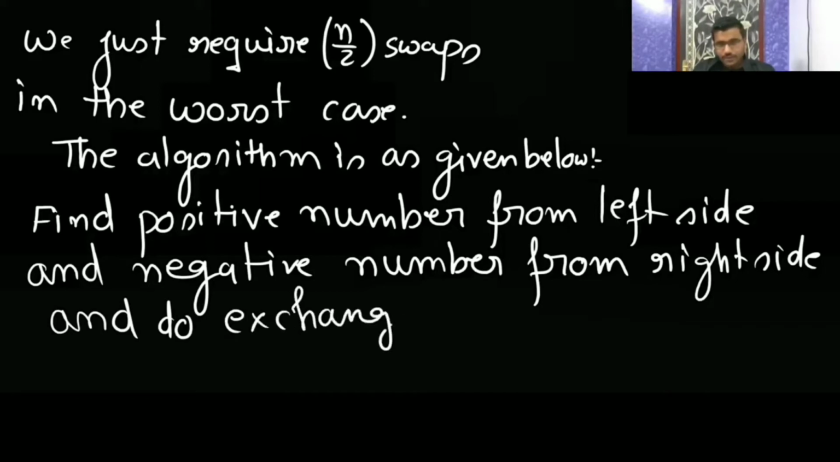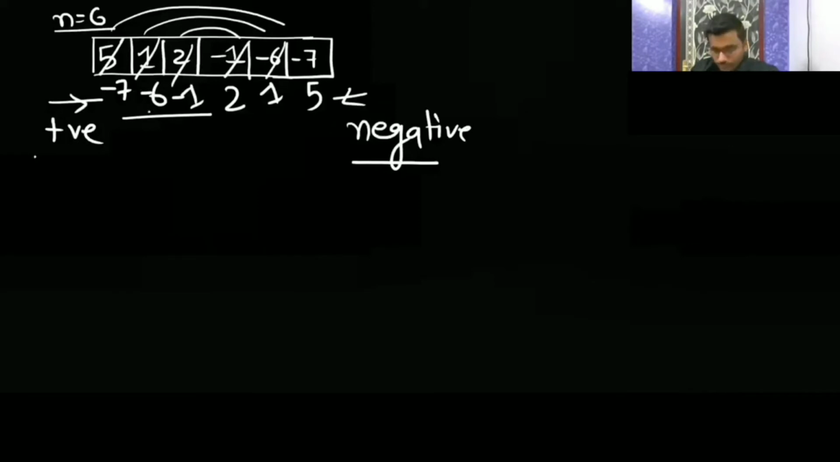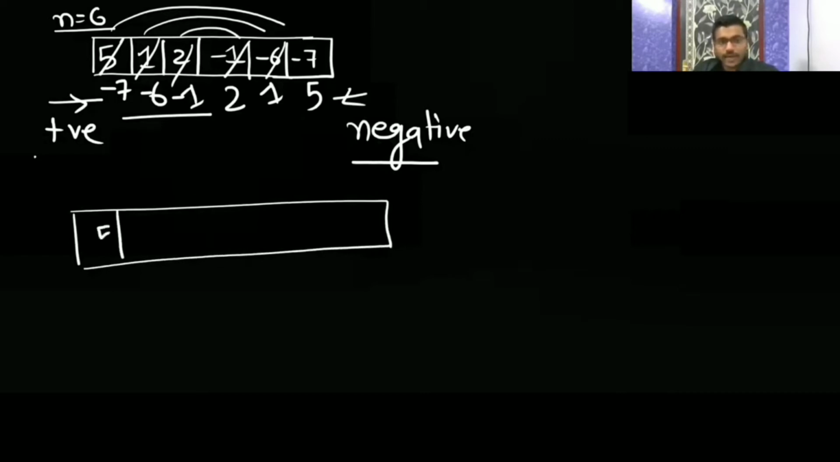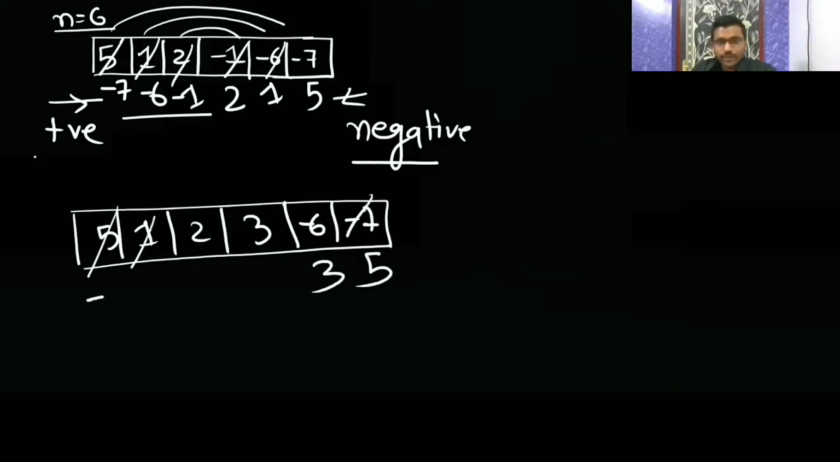So in the worst case, n by 2 swaps is what you are going to do. One can say, sir, I have more positive numbers like 5, 1, 2, 3, minus 6, minus 7. If you have more than n by 2 positive numbers, then how many swaps will you do? Only two swaps happen. If you have more than n by 2 elements that are positive or negative, they will be in some order only.